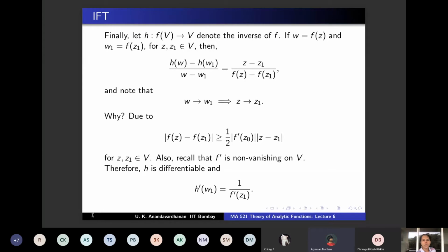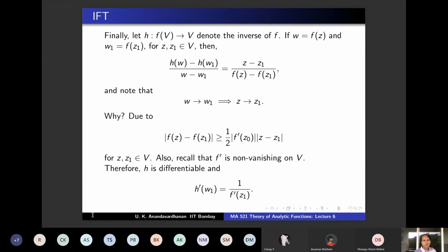Because h is continuous, therefore h of w will go to h of w1. Yes, you're right, correct.